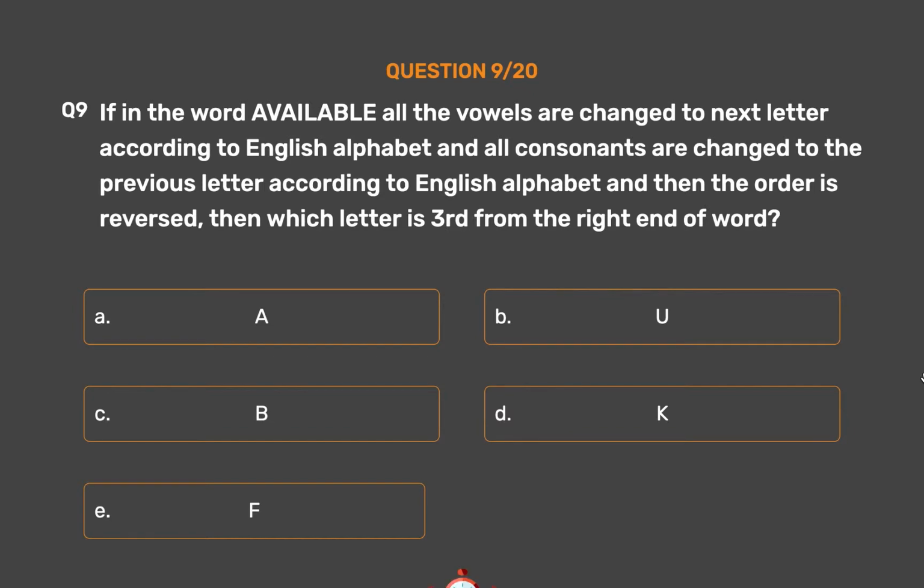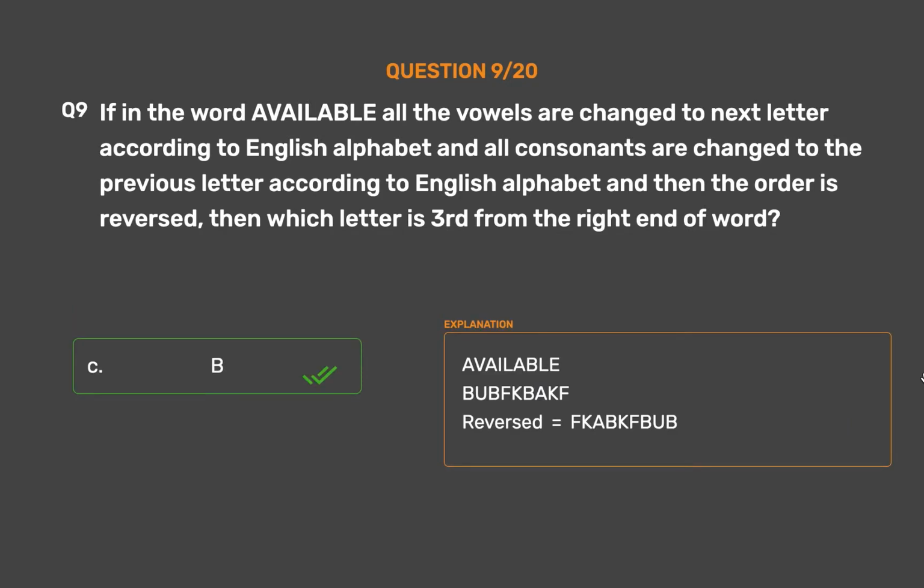The correct answer is Option C. B. Available, bub, reversed equals fkobkfbub.